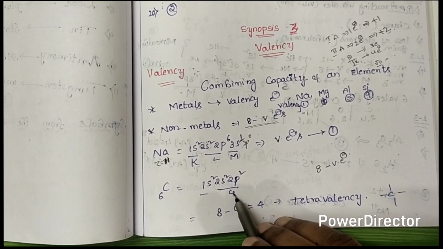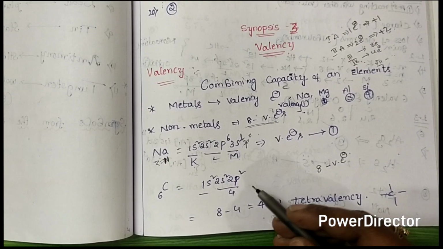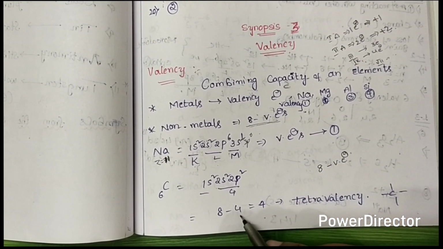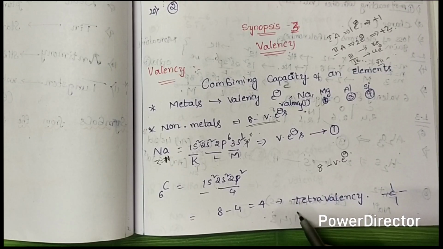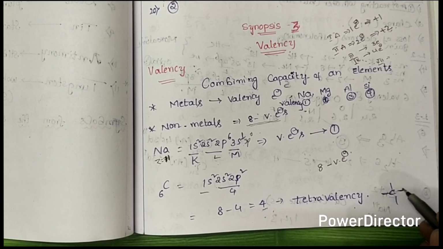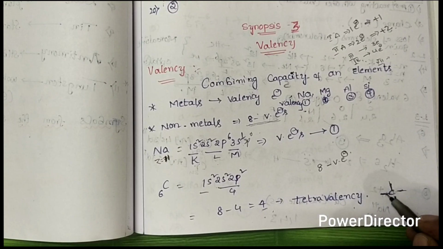The L shell, the outermost shell, contains 4 electrons. So 8 minus 4 equals 4. This 4 is tetravalency, so the 4 electrons participate in bond formation.